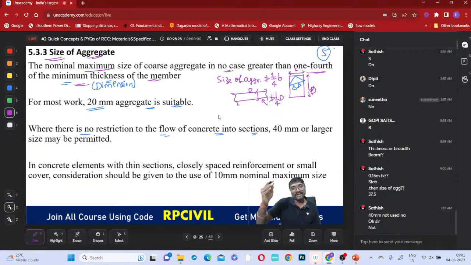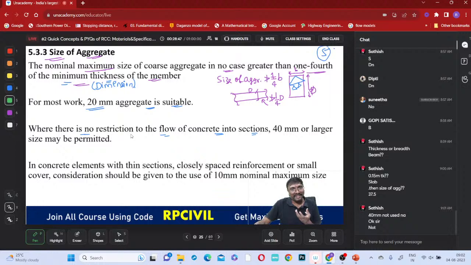It is better to select a much lesser value. Generally we take 20 millimeter only for slabs, we don't go up to 30 or 35. 37.5 itself is not allowed, and 40 is absolutely not allowed. You have to be careful.